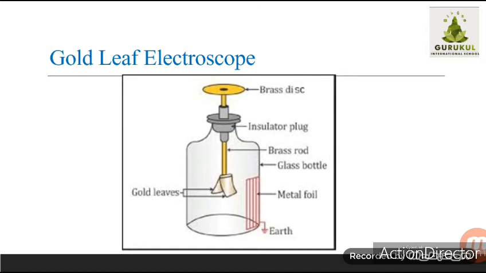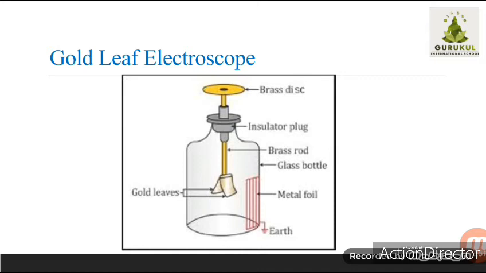So if you want to check whether an object is charged or not, we have to hold that object near the disc. When a charged object is taken near that disc, both the leaves are charged by the same electric charge. Means if the object you are touching the disc with is charged, then the gold leaves inside the bottle will move away from each other. Means these two leaves will repel each other.